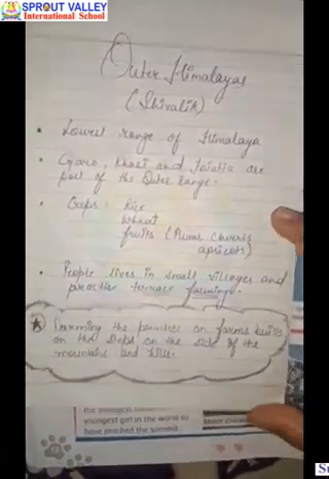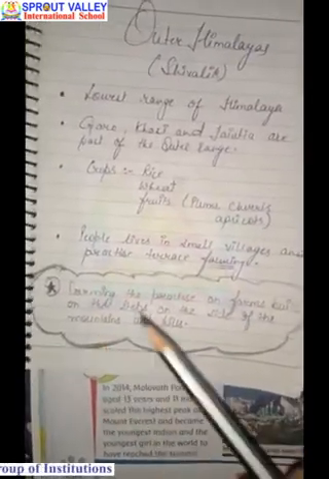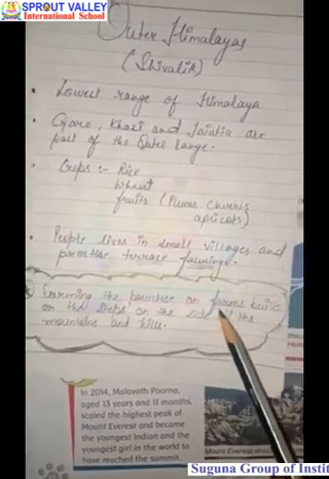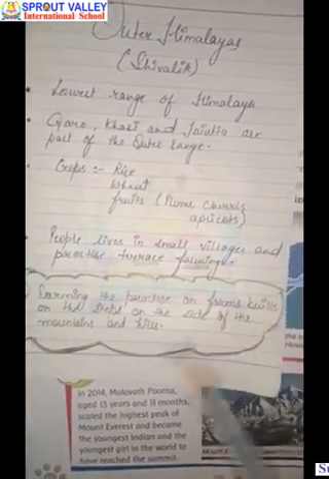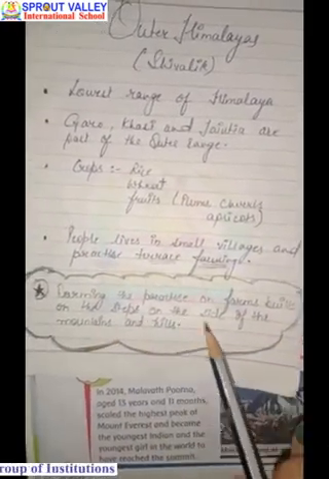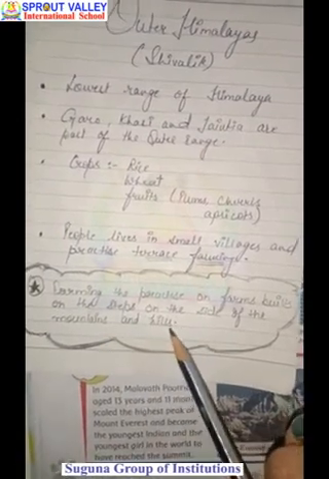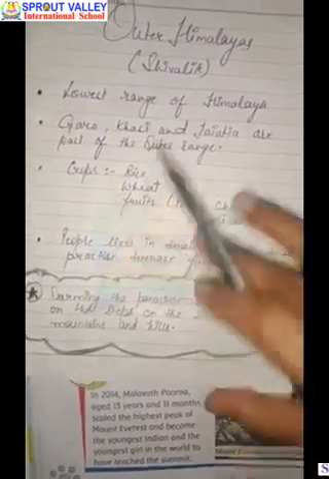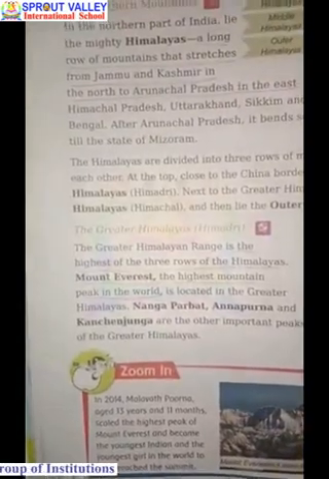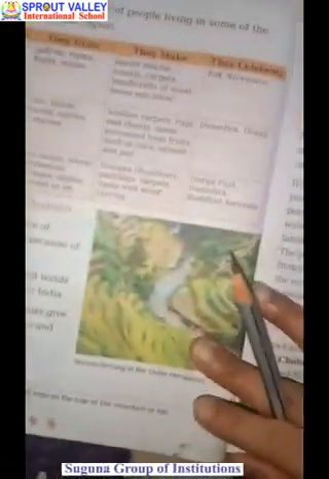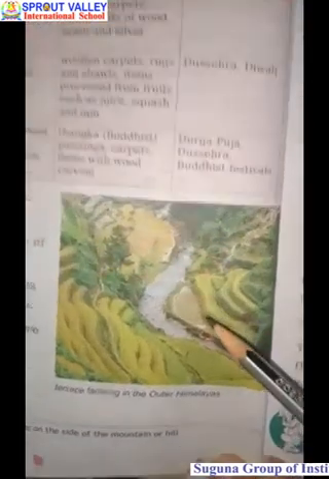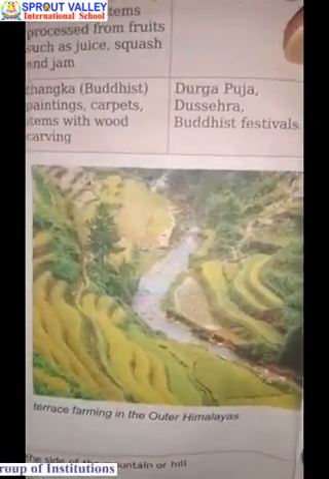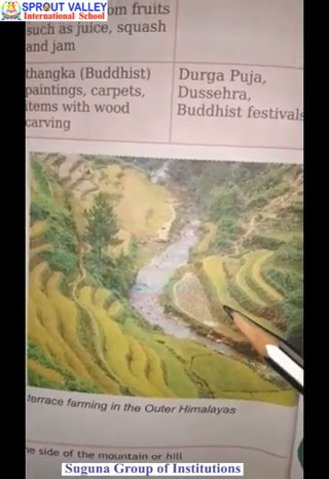What is terrace farming? Please note this. Farming that is practiced on farms built on the steps on the sides of the mountains and hills is known as terrace farming. A clear view of terrace farming is also given in your book. This is the perfect picture of terrace farming.